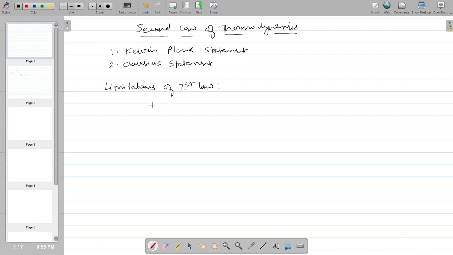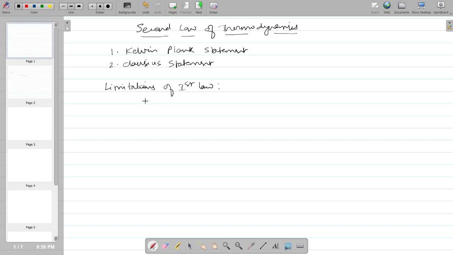We also say in the first law that work is a high grade energy and heat is a low grade energy, because work can be completely converted into heat, but heat cannot be completely converted into work. It does not say how much heat will be converted into work or how much work will be converted into heat.